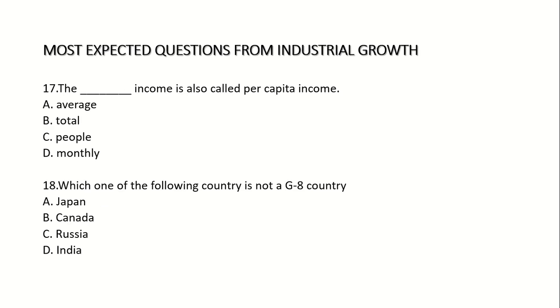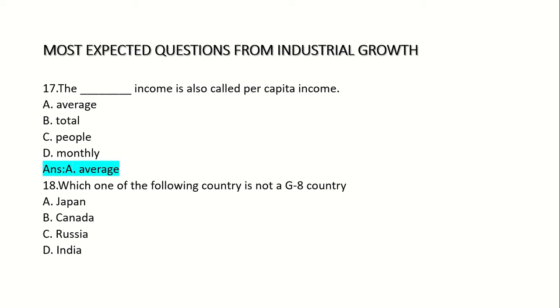17th question. The dash income is also called per capita income. Option A. Average. Option B. Total. Option C. People. Option D. Monthly. Answer. Option A. Average.